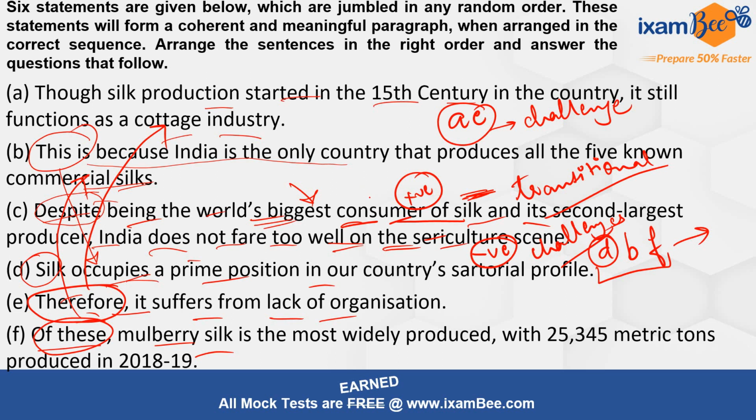And because first it is talking about all the positives, before this sentence all the positives should come, right? Because the flow should be positives together, negatives together. So positives together will be when we place this sentence here, because here is also the positive part. So C we will place here, and then again this starts with the challenges, and these are also the challenges. All right, so this is our correct order: D, B, F, C, A, E, right? So this is how we should solve these questions.